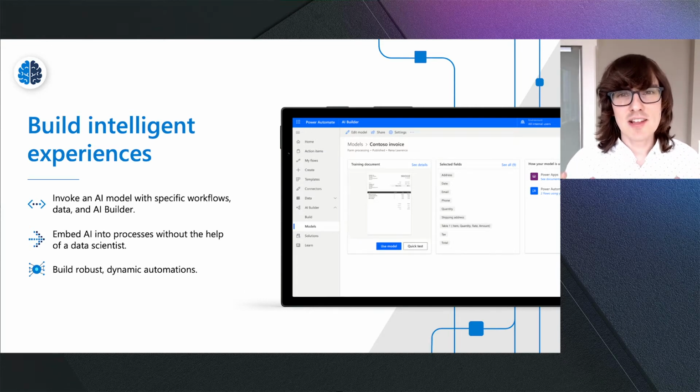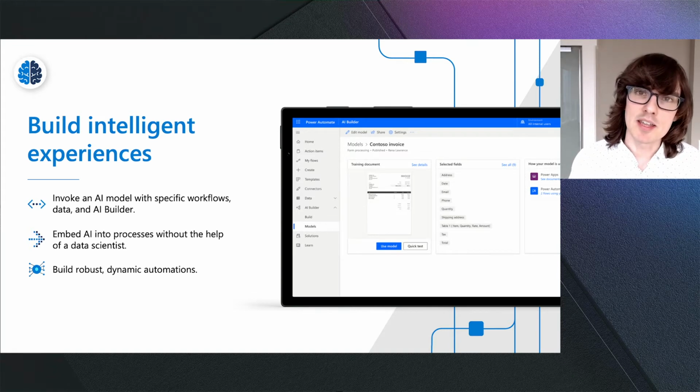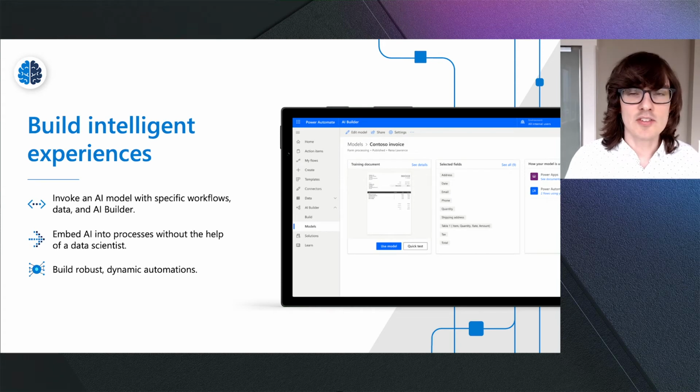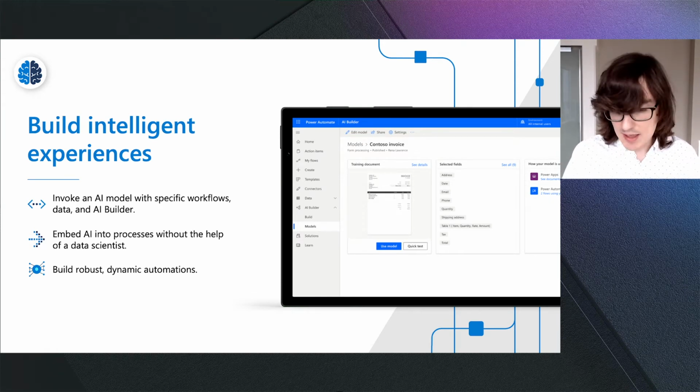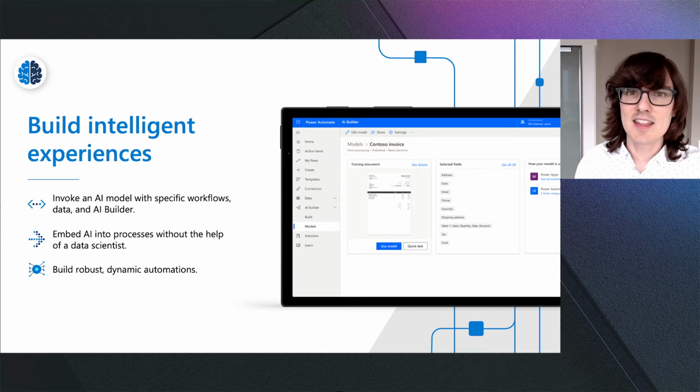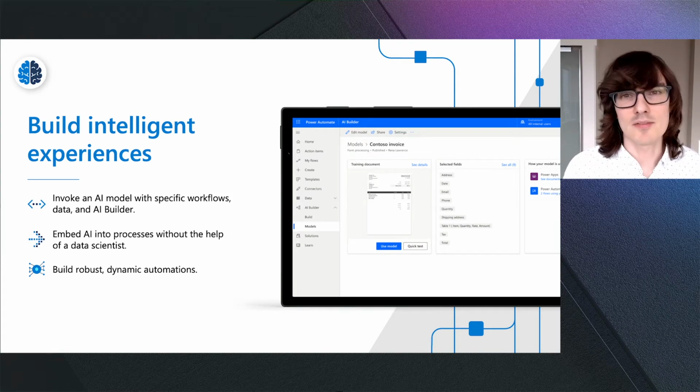Next is the AI Builder capabilities that we have. AI Builder is like the rest of the Power Platform in that it allows anybody who, even if you don't have any data science expertise, to get started with AI capabilities. What's great about AI Builder is it allows you to look at the data that currently is locked up in things like physical paper. If you have receipts that you want to process, or you have ID cards, or you have forms, invoices, all of these different things historically have required somebody to literally look at that piece of paper and type it into a terminal. No longer do you have to do that manual task. With AI Builder, you can actually automatically extract all of the content from that and send it into your automated systems. It's very powerful.